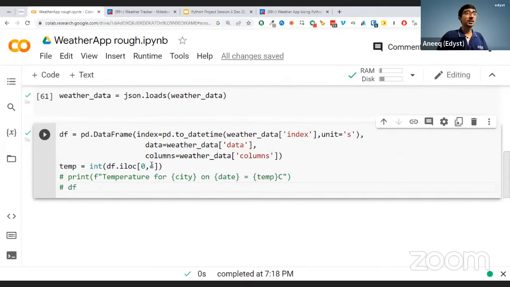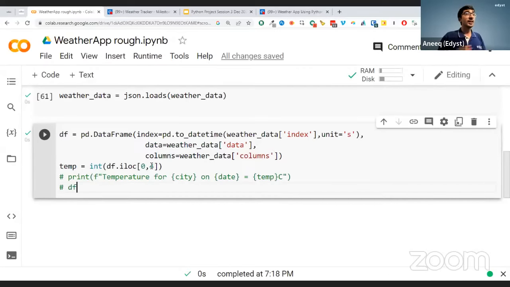Somebody is asking, what is the API key? API key is the key that you need to actually query OikoLab. Otherwise, OikoLab will not give you the response. That's what the API key is all about. How do you get your own? The tutorial mentions that on the website. And how do you get to the website? I'll give you the link in just a bit. You'll also receive it by email as well.